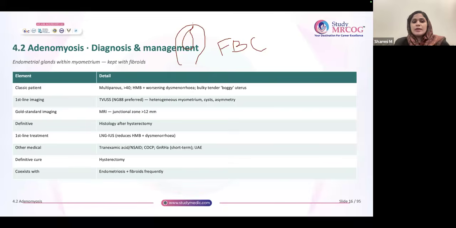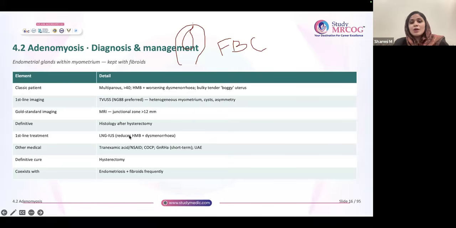Okay. Now let's discuss adenomyosis. Basically adenomyosis patients are generally above 40, complaining of heavy menstrual bleed and pain, and worsening dysmenorrhea. They generally mention it as worsening dysmenorrhea. On examination, a bulky, tender, boggy uterus. If at all you are seeing these terms, choose adenomyosis.